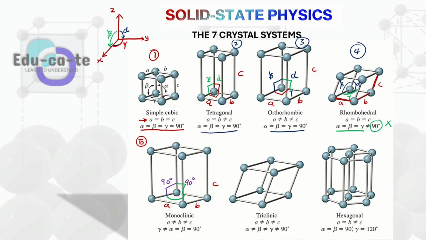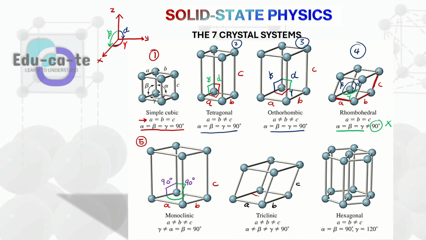The triclinic structure is also going to have a similarity with the monoclinic one. So the triclinic structure, for the sides A, B, C, all of them, they're not equal to one another. So we've got different values for length, the breadth, and the height. And then when we look at their angles as well, all of the angles, they are not equal to one another, and they are also not equal to 90 degrees.